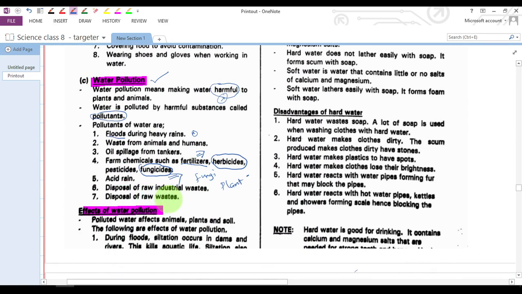We have disposal of solid wastes. For example, when people throw polythene papers on water sources, or something like sweet leftovers, the leftovers from the plants, that water becomes contaminated and polluted. And that's why we are saying that all these factors, when they are combined, constitute water pollutants.